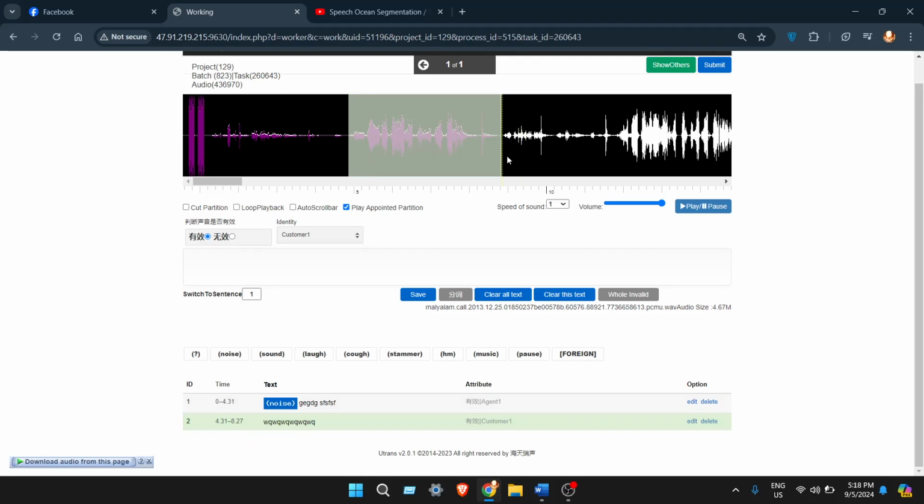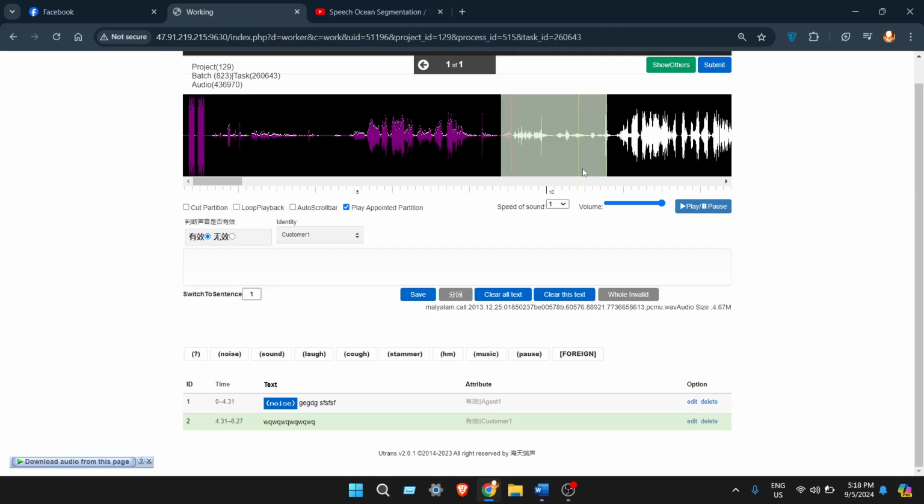From this part to this part, there's the voice of, I think, the first person, but from here to here, there's a second woman's voice. Depending on whatever they are speaking, we will choose that identity, agent one and agent one.